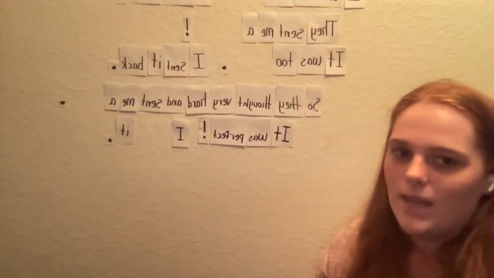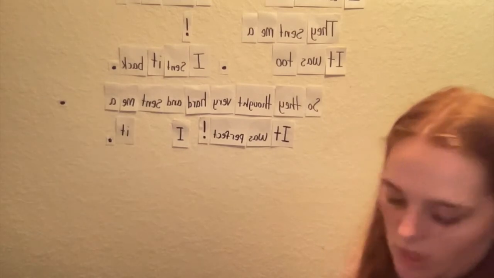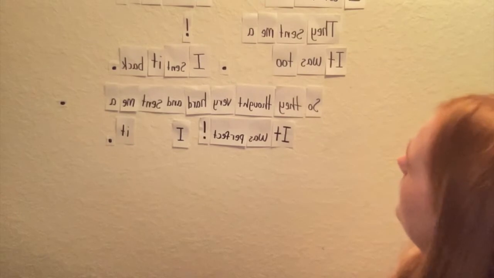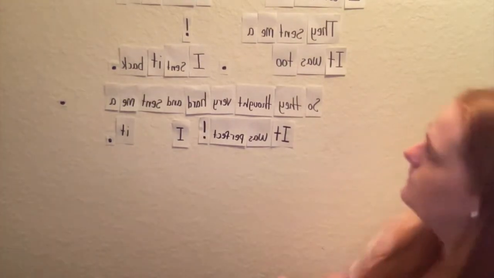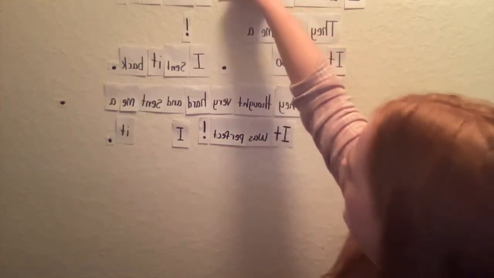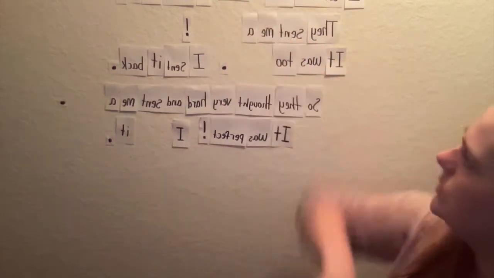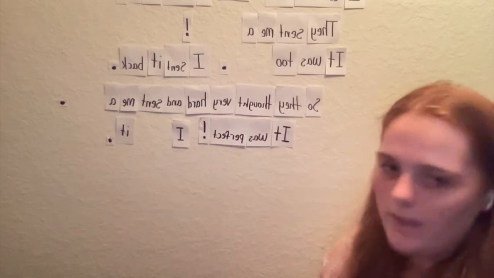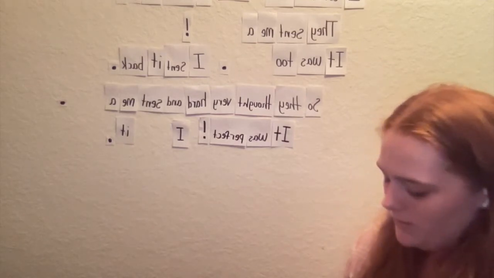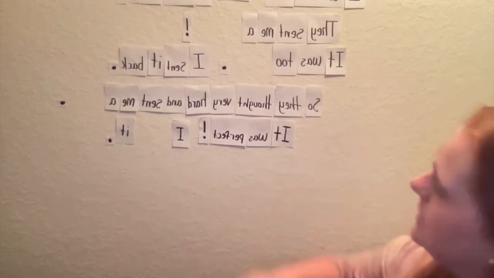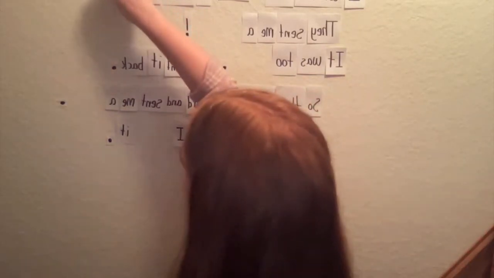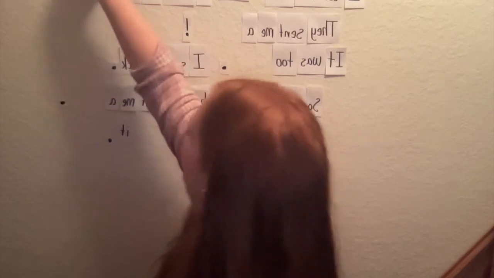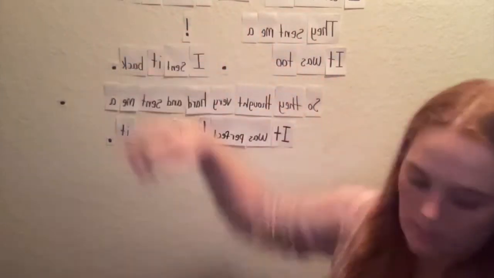So now we have to decide what we're going to talk about in our story, who we're going to write. So I think, what if we wrote to a store, like a grocery store? So we could say, I wrote the store to send me a blank. What's something that you normally get from a store? Right, we maybe get some snacks. So let's put snacks over at the end here. And now we have our first sentence to our story. It says, I wrote the store to send me a snack.